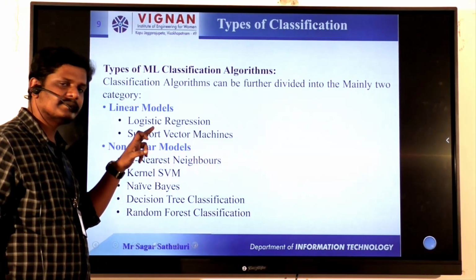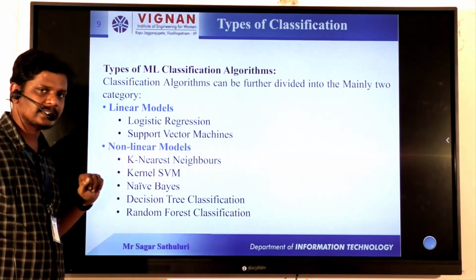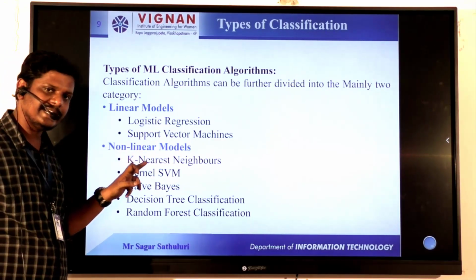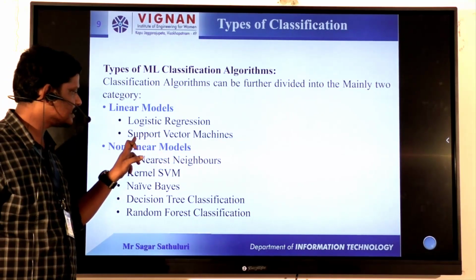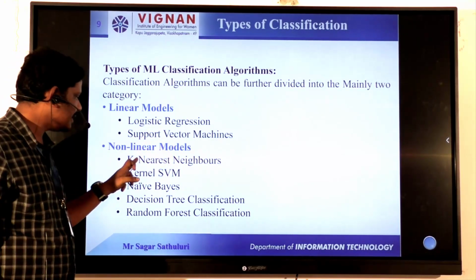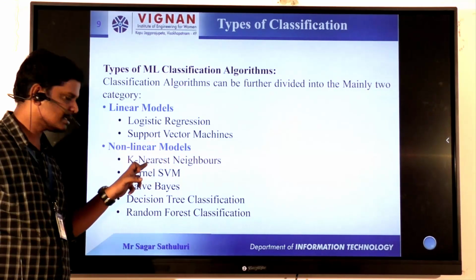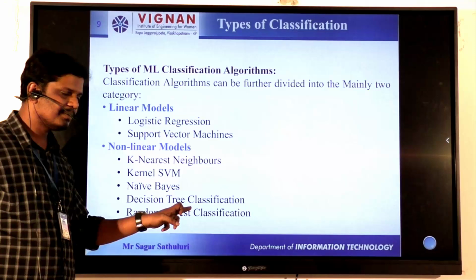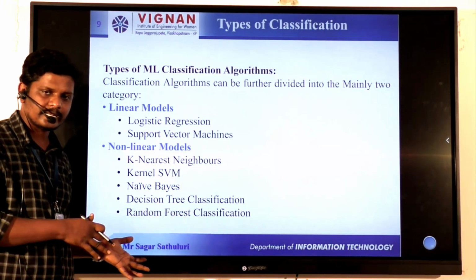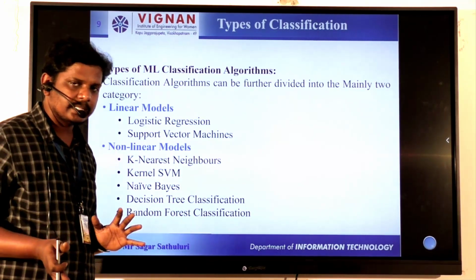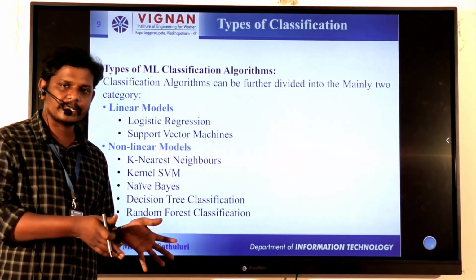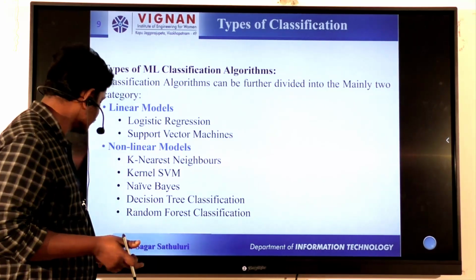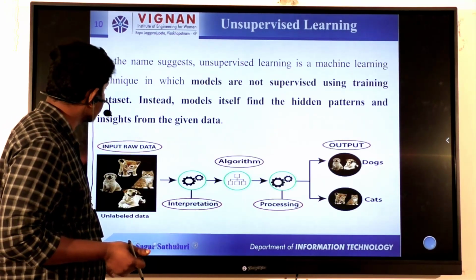Coming to the types of classification algorithms, there are two types: linear models and non-linear models. The linear models are logistic regression and support vector machines. Non-linear models are k-nearest neighbors, kernel SVM, naive Bayes, decision tree classification, and random forest classification. The same concepts are there in regression and in classification, so we can work with regression in the regression areas and with classification in the classification areas.